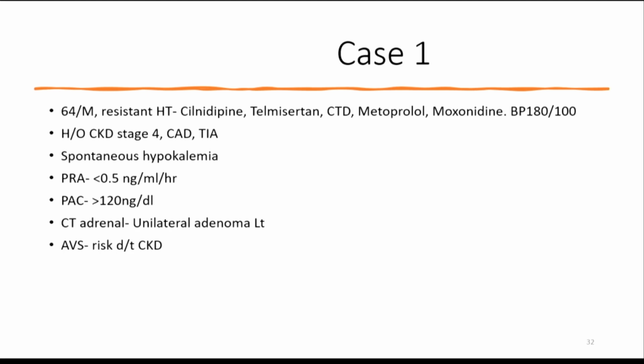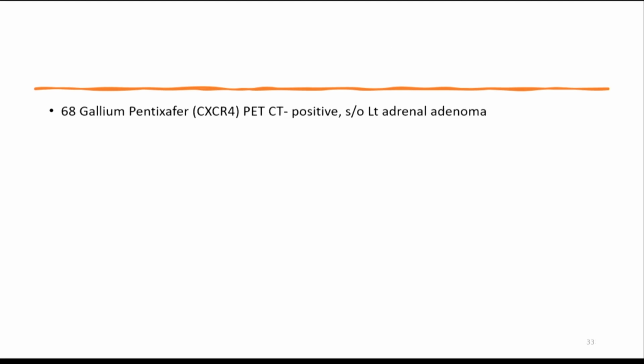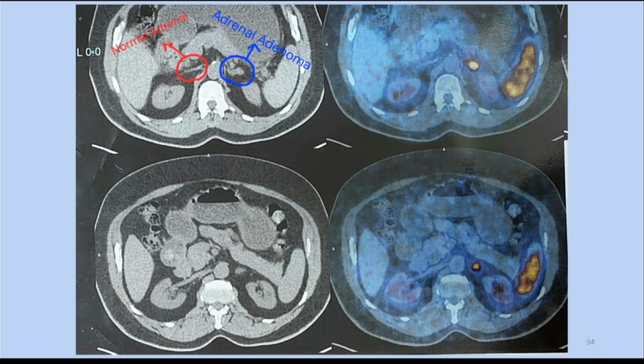So let's take one case example. A 64-year-old male with resistant hypertension on 4 medicines at full dose, still BP is very high, already CKD stage 4, history of cardiovascular disease, spontaneous hypokalemia in spite of having CKD, very low renin, very high aldo. CT adrenal is showing a left side lesion. AVS is not possible here because of CKD. So this patient underwent a 68 gallium pentixafor scan, which was suggestive of adenoma on the left side.